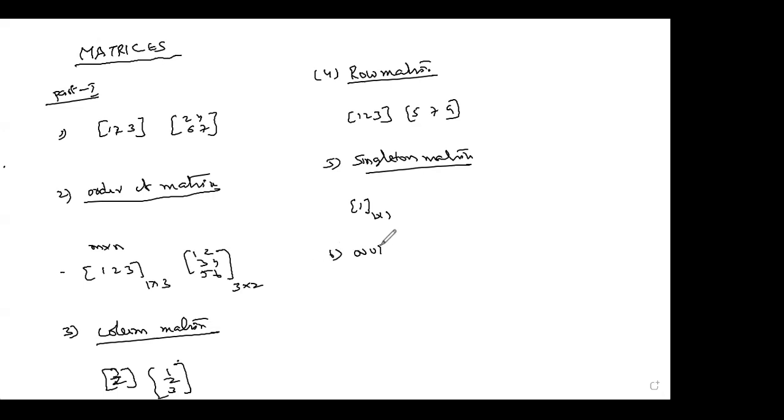And the sixth one is the null matrix. What is a null matrix? Whatever the order of the matrix may be, number of rows or columns, if it contains all zeros, we can say it is a null matrix.